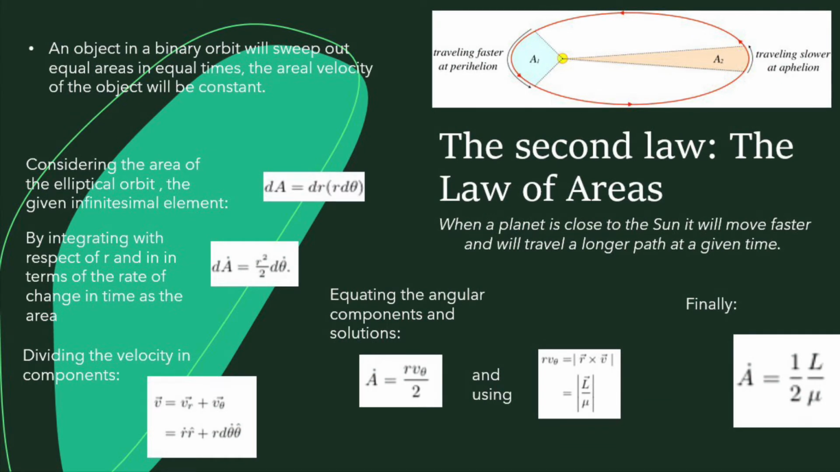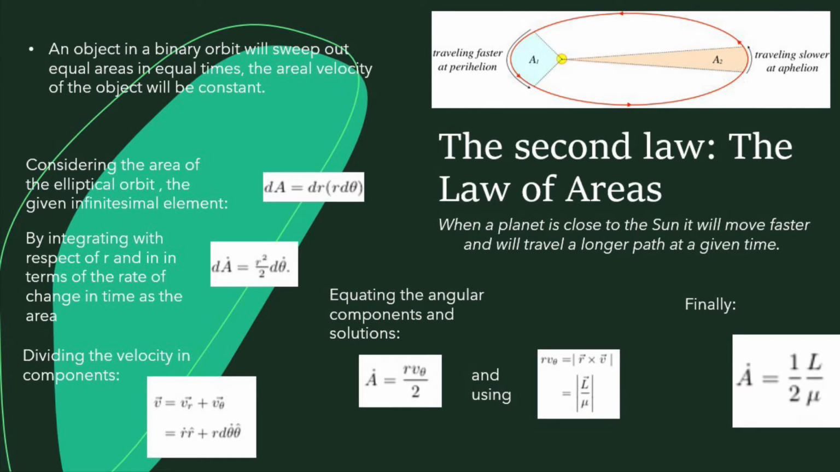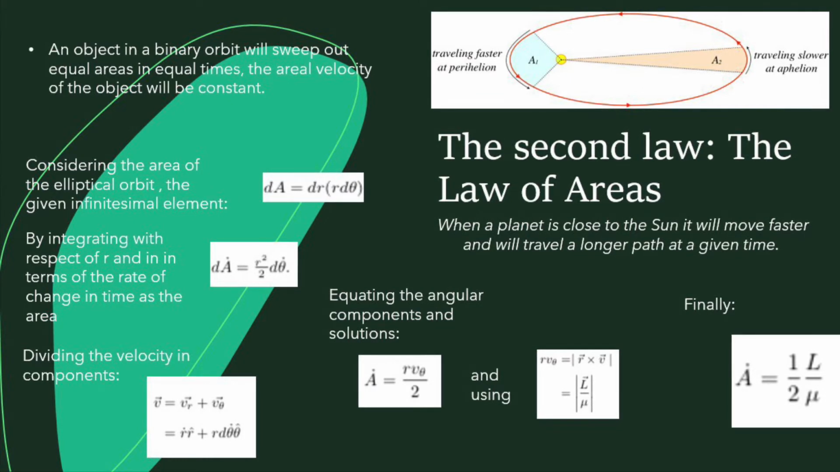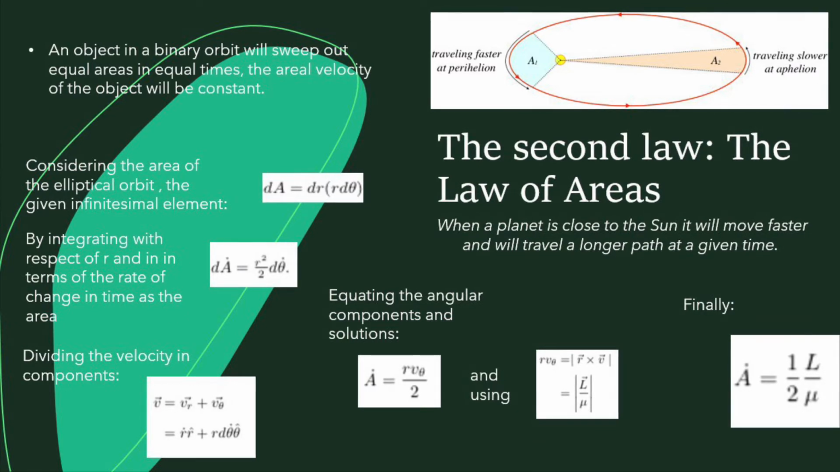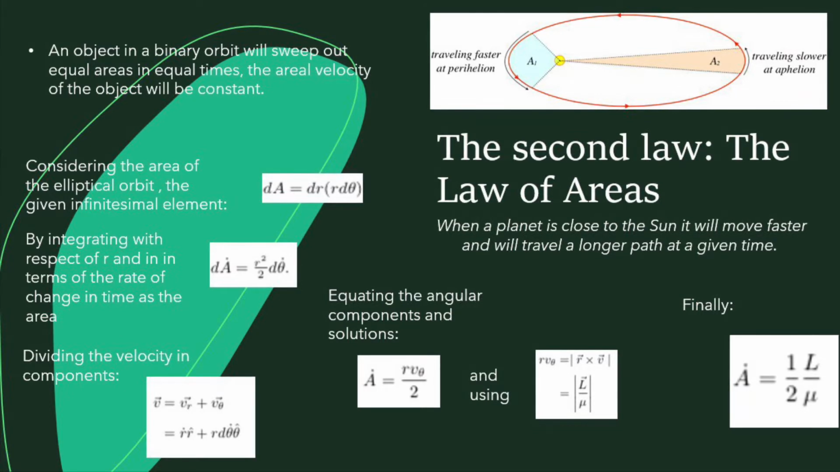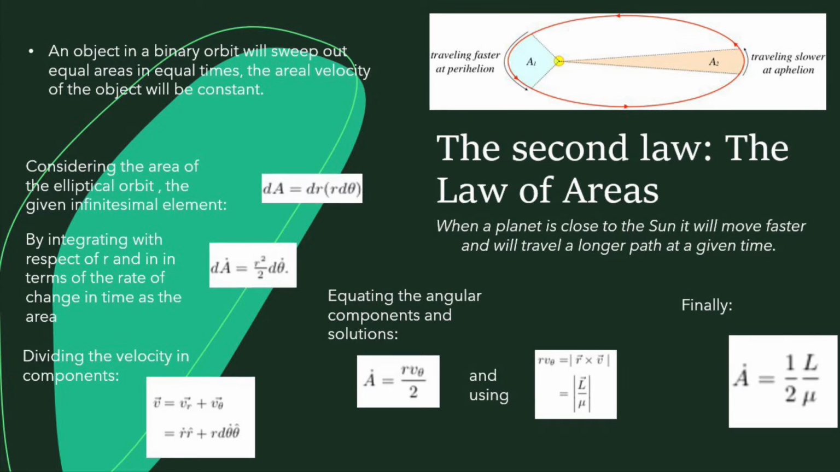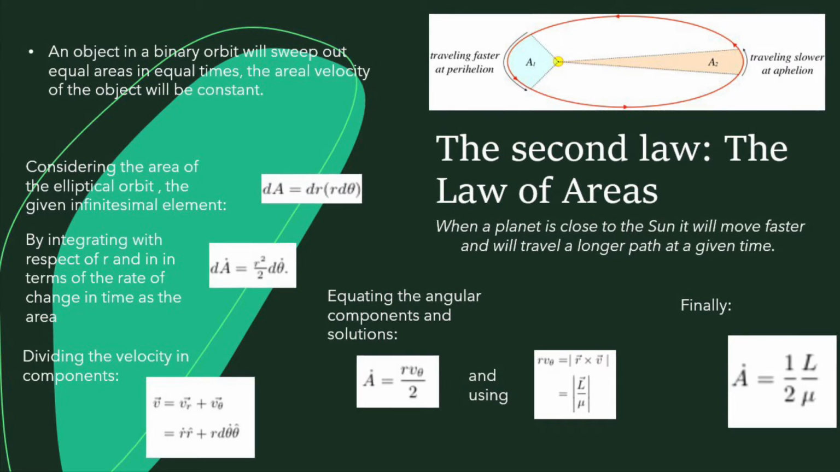Now we will discuss the second law of Kepler, the law of areas. When a planet is close to the Sun, it will move faster and will travel a longer path at a given time. The second law was discovered through the conservation of angular momentum. This law states that an object in binary orbit will cover equal areas in equal times, so the areal velocity of the object will be constant.